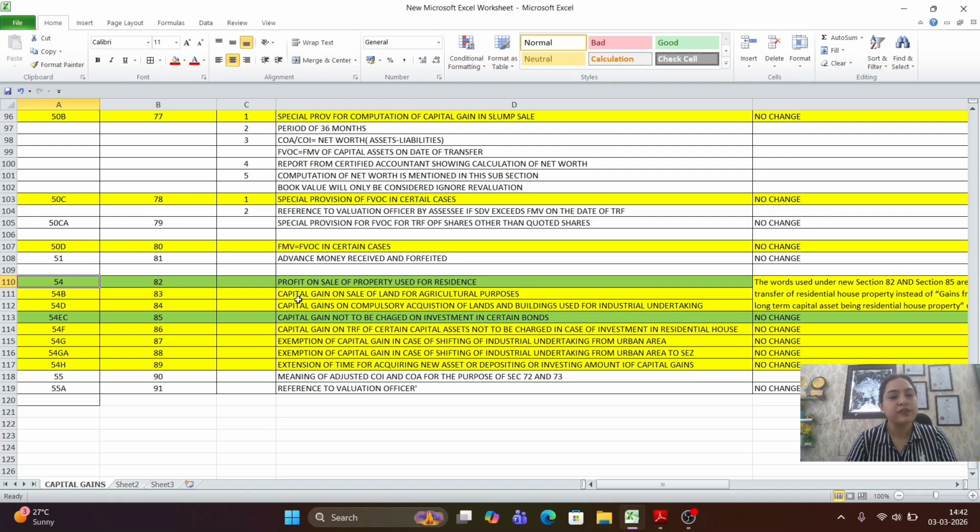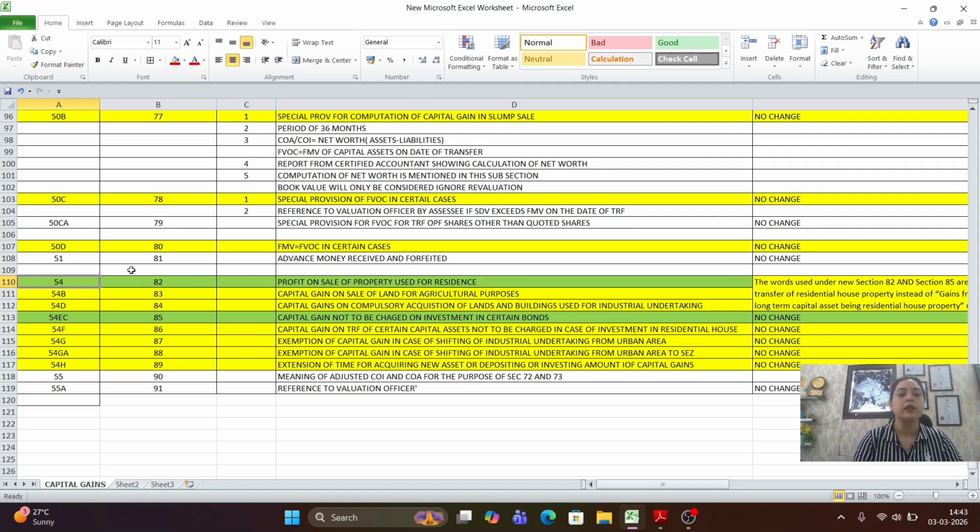So the effect of this change would be that if you are transferring any capital asset, and as per the provision of that relevant section the resultant gain is deemed short-term capital gain, then even if you are transferring a long-term capital asset, the exemption under section 82 and 85 would not be allowed. So this is the major change which has taken place in these two sections.